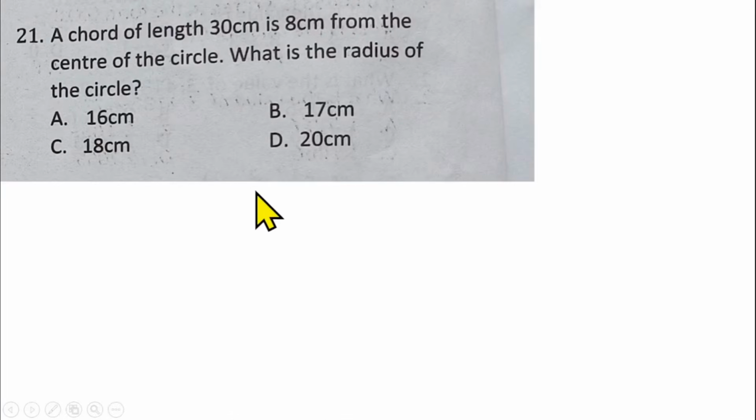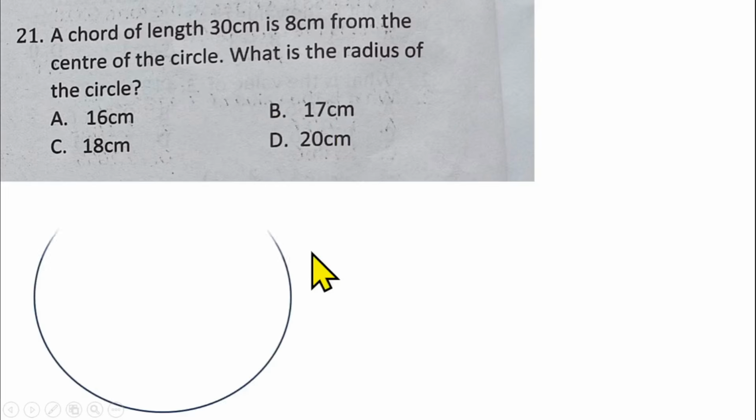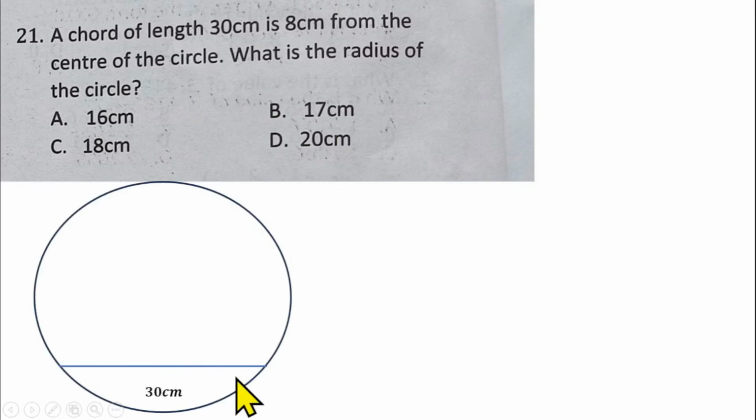Question 21 is from the midpoint theorem, also from circle geometry. The first theorem you are going to be taught in circle geometry is the midpoint theorem. A chord of length 30 cm is 8 cm from the center of the circle. What's the radius of the circle? If I draw a circle and there is a chord, and the chord is 30 centimeters long, the distance of this chord from the center is 8 centimeters. If I draw a straight line here from the center, it is 8 centimeters.